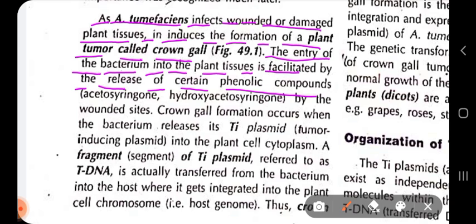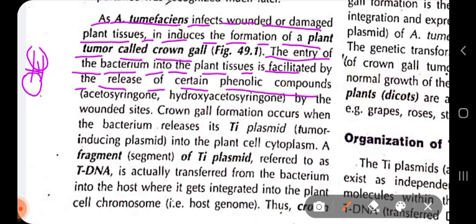Remember, when you cut a plant, when you cut wood, after some time it becomes brownish in color, and this occurs due to the presence of phenolic compounds. They are immediately used as substrates for enzymatic browning. So phenolic oxidation occurs at that time.